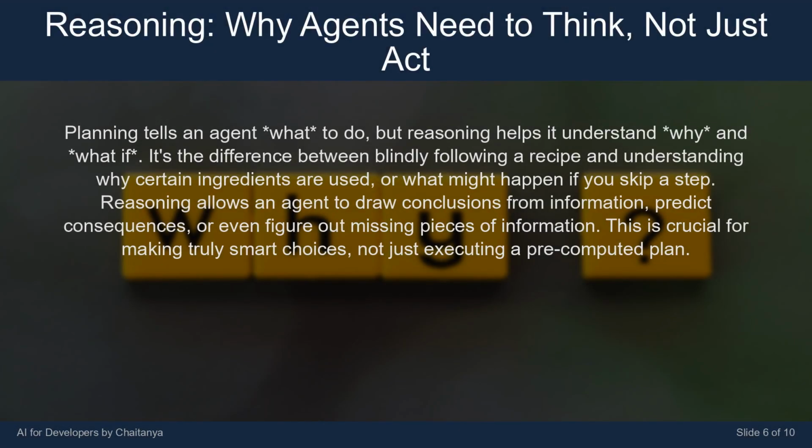Planning tells an agent what to do, but reasoning helps it understand why and what if. It's the difference between blindly following a recipe and understanding why certain ingredients are used, or what might happen if you skip a step. Reasoning allows an agent to draw conclusions from information, predict consequences, or even figure out missing pieces of information. This is crucial for making truly smart choices, not just executing a pre-computed plan.